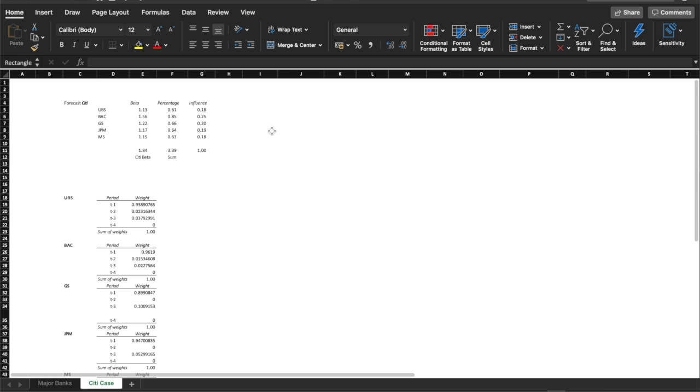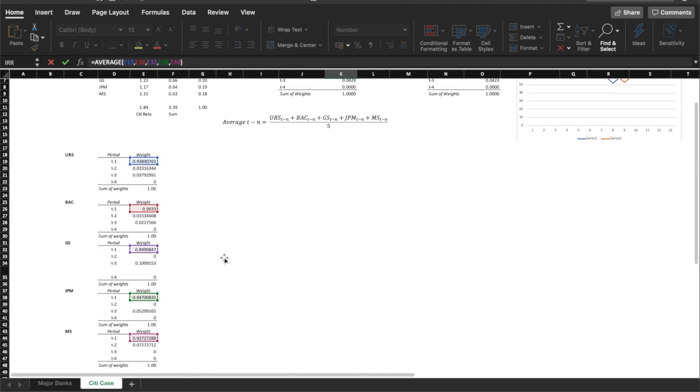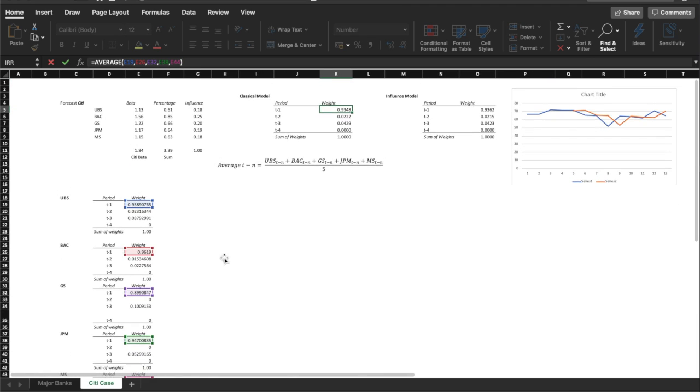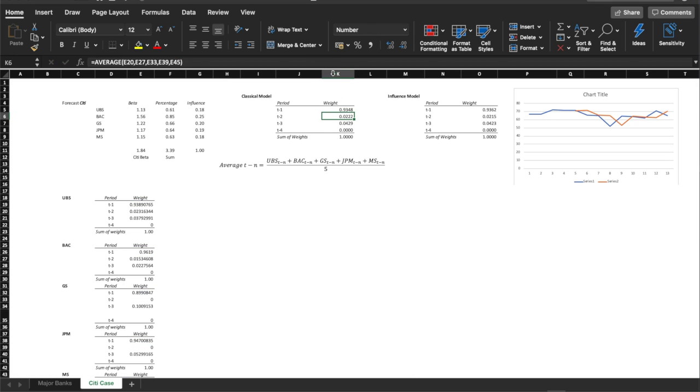A classical method would require to average the 5 weights affecting the same time period. Here, the first weight of the model T-1 would be equal to the sum of all the T-1 values divided by 5. The same applies for the other time periods.